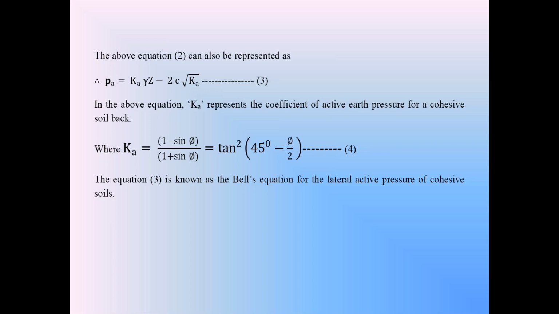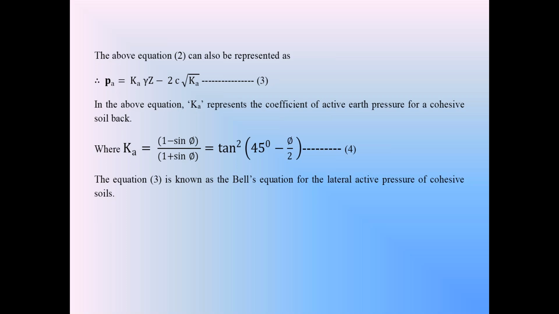So first we consider Rankine's active earth pressure theory. In the cohesive backfill, first we consider the backfill is in rest condition. We consider the soil element in the backfill at a depth z. The soil element is subjected to two normal stresses, sigma v and sigma h. Then we prepare the Mohr stress circle 1 in the rest condition by using those stresses sigma v and sigma h. Then when the active condition starts, when the retaining wall starts moving away from the backfill, sigma h gradually decreases. We get the second Mohr stress circle.